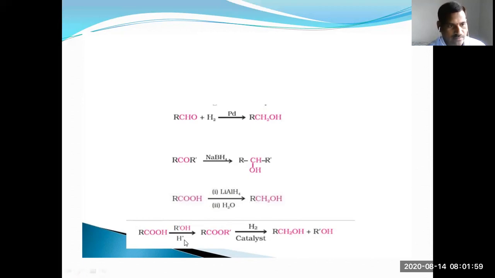Here, you can take acetic acid, which reacts with methyl alcohol. The ester is methyl acetate. This methyl acetate undergoes a reduction reaction. Two types of alcohols are formed. One is ethyl alcohol, another one is methyl alcohol.